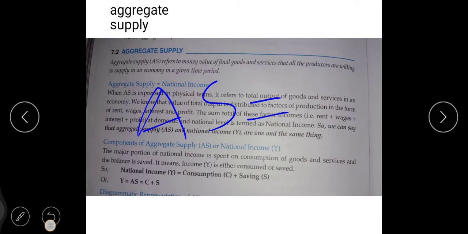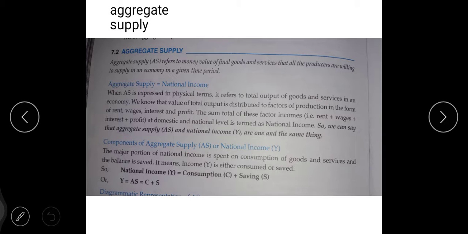Now the components of aggregate supply, okay, the components of aggregate supply or the national income, just as we have studied. I hope you understand. In case you don't understand, you can ask me also. I am ready to solve all the queries if you face any, okay. If you want the lecture in bilingual also, I will convert as per your convenience.